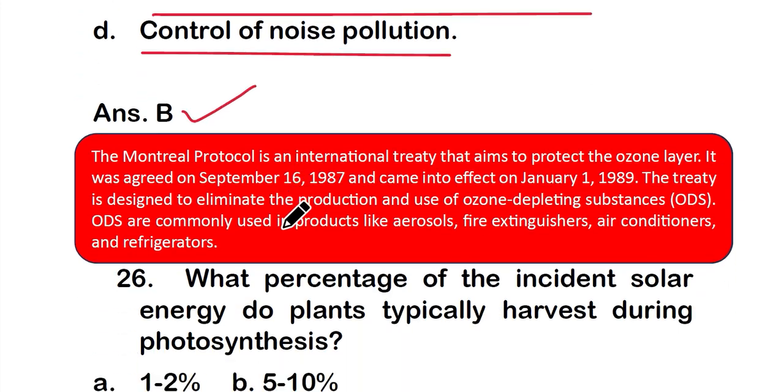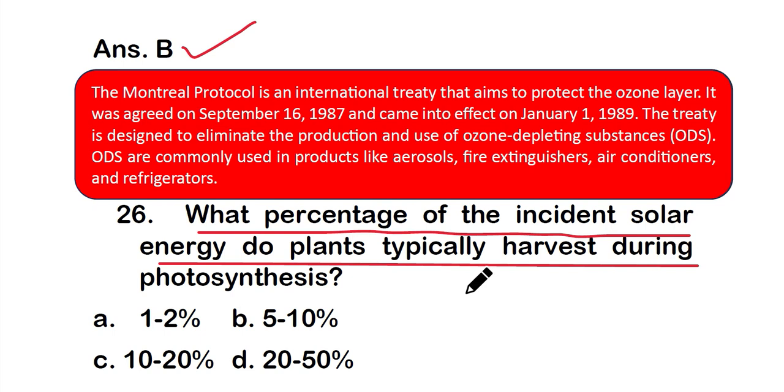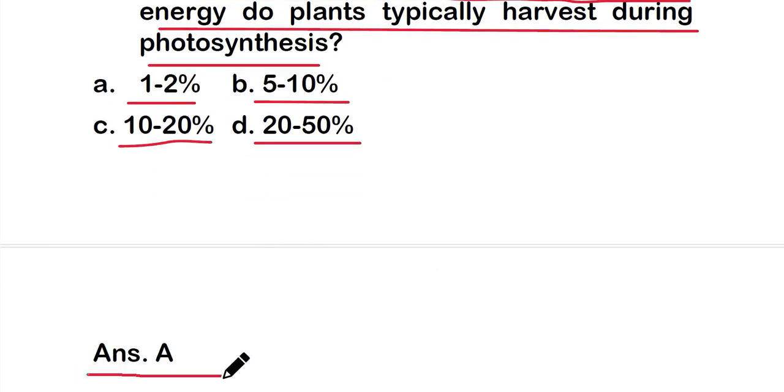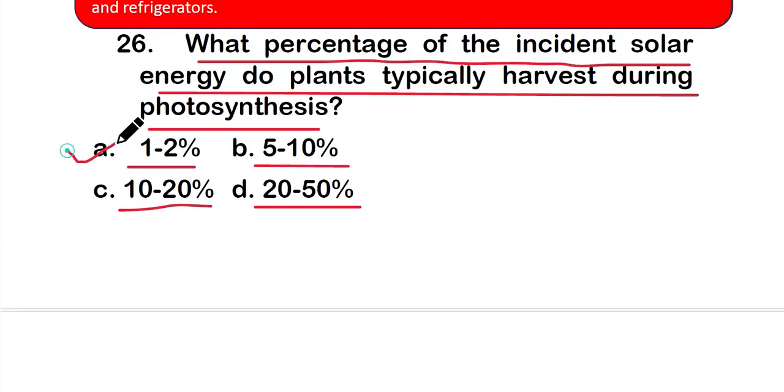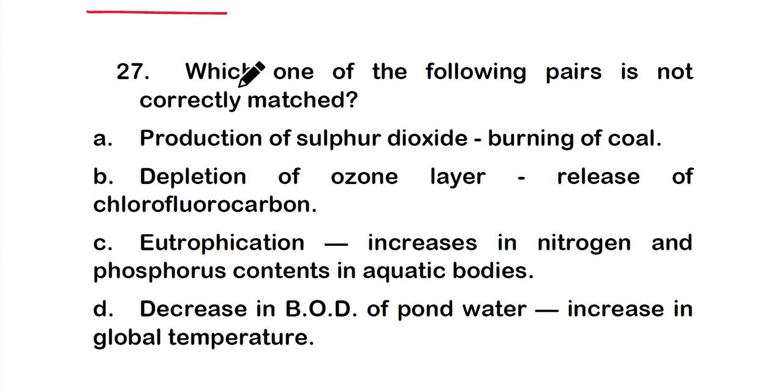Okay. So the next one is question number 26. What percentage of the incident solar energy do plants typically harvest during photosynthesis? And the options are option A, 1 to 2%; option B, 5 to 10%; option C, 10 to 20%; or option D, 20 to 50%. And the right one is option A. It is 1 to 2% of incident solar energy that plants typically harvest during photosynthesis. Next is question number 27.